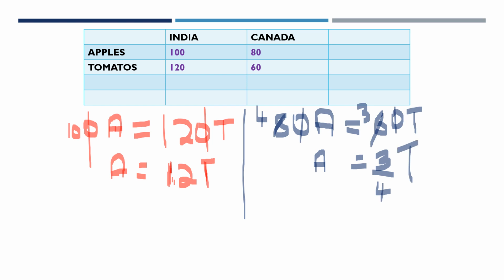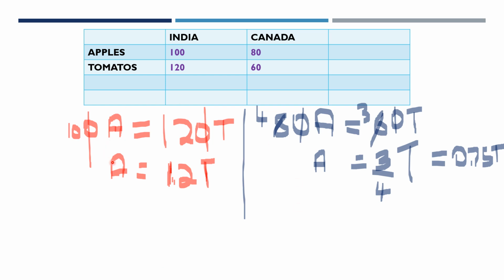1 apple is equal to 3/4 of tomato. So it will be equal to 0.75, right? So 1 apple is equal to 0.75 tomatoes. Now what are we understanding out of this?